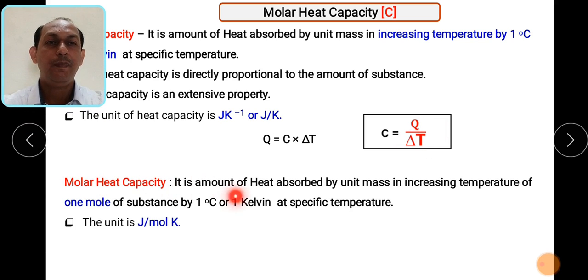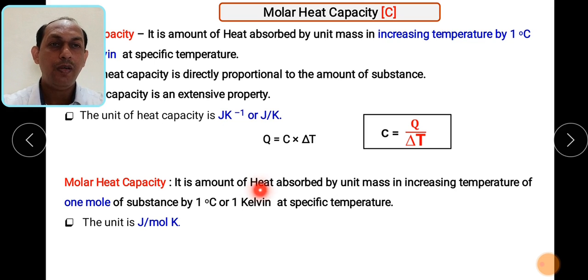So molar heat capacity. Now we want to calculate the heat capacity for only 1 mole of gas. Generally when we do reactions, we consider moles: 1 mole, 2 moles, 3 moles. So the amount of heat required to increase the temperature of 1 mole of gas by 1 degree Celsius, what will we call it? Molar heat capacity.